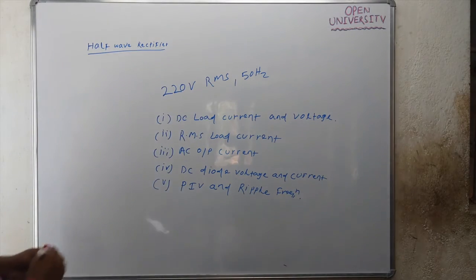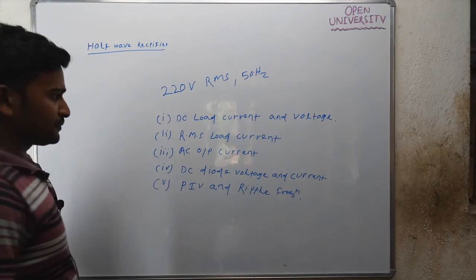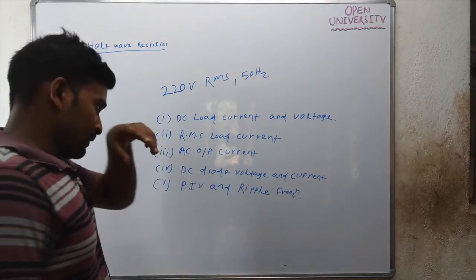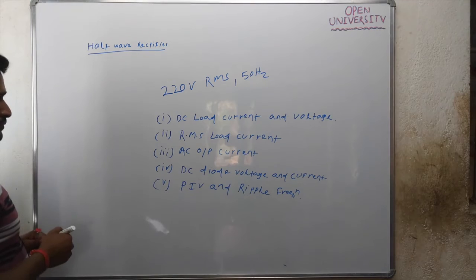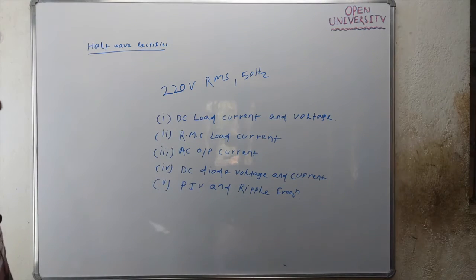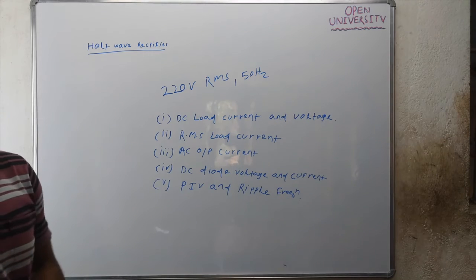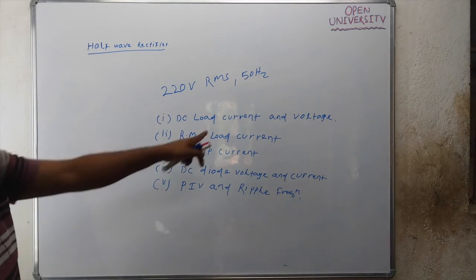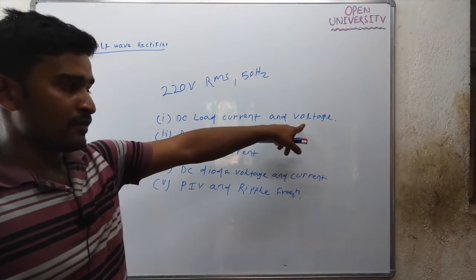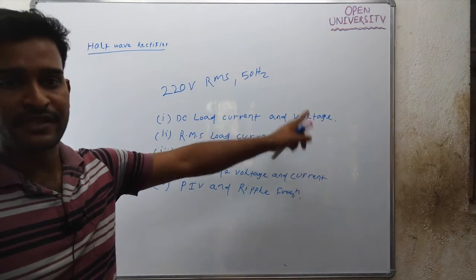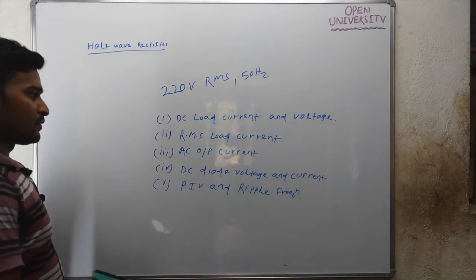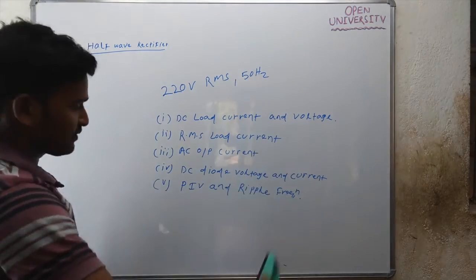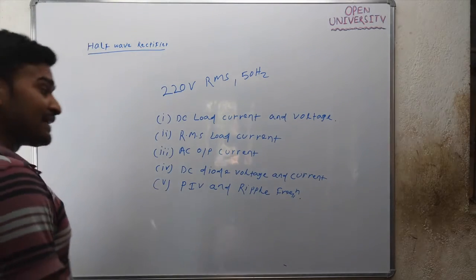Okay, these are the questions. DC load current, you need to find out what is the DC load current of the half wave rectifier. DC load current means IDC, and DC load voltage means VDC, which is nothing but IDC into RL. Let's calculate. And RMS load current means IRMS. AC output current is nothing but IRMS dash.